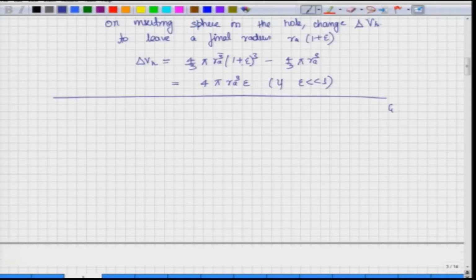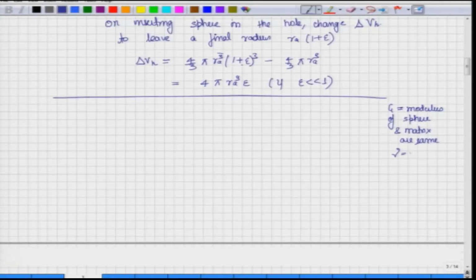Now, we need to find a relation between delta and epsilon, and what we have assumed, just keep in mind, that G, the modulus of sphere and matrix, are the same. Therefore, in our equation we will not get the G term, it will get cancelled. What we will be left with is only nu, which is the Poisson ratio.